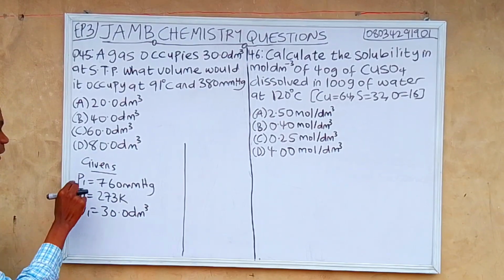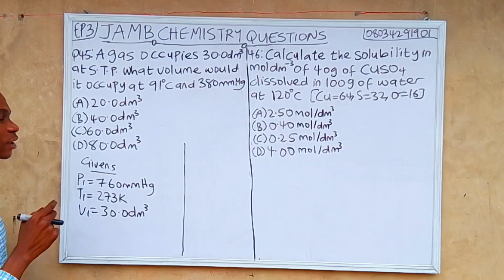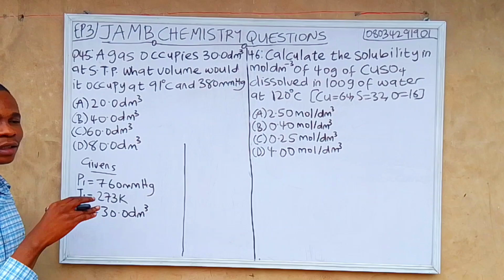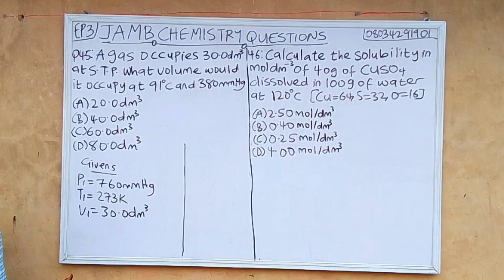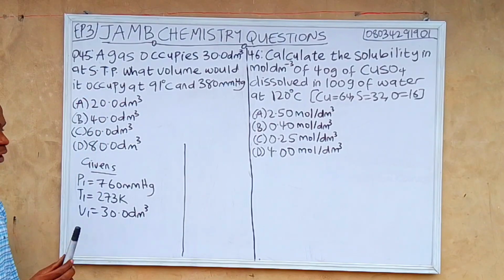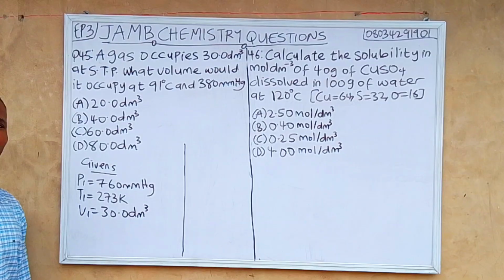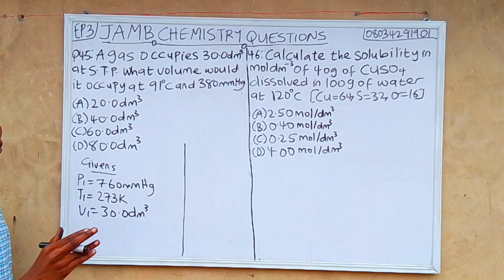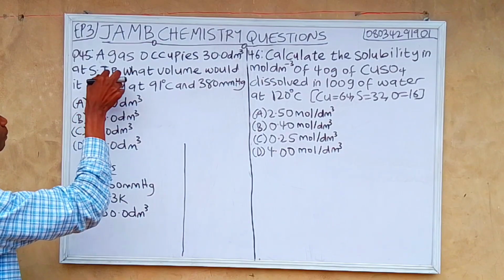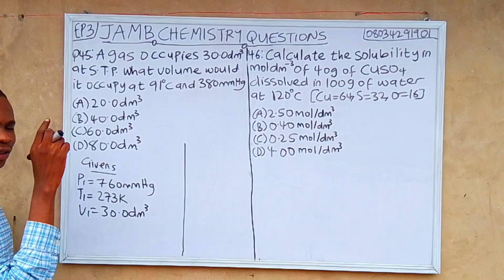You just replace P1 as 760 mmHg and T1 as 273 Kelvin, and the values left you input in the second pressure and temperature, because STP means standard temperature and pressure, and the standard temperature is 273 Kelvin and the standard pressure is 760 mmHg. So if you are not given the value for the first pressure and first temperature, once it includes STP, you just input these two values. It's very, very constant.